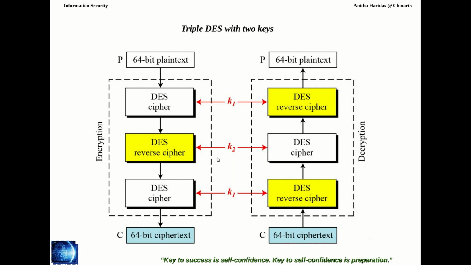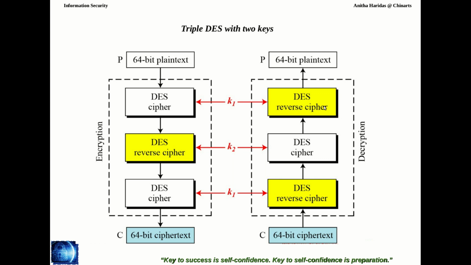Therefore, the key will have 112 bits. So totally, here the example shows K1, then here K2, then again K1, right? But here you can have a different key also. K3 can also be used here, right? So the total size for this particular encryption process is 168 bits. Key 1 plus key 2 plus key 3 will give you 168 bits for doing the encryption process, and the same keys will be used for the decryption process.